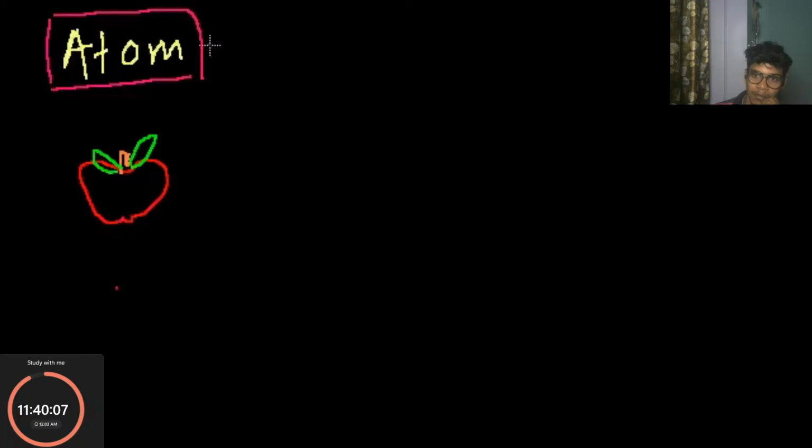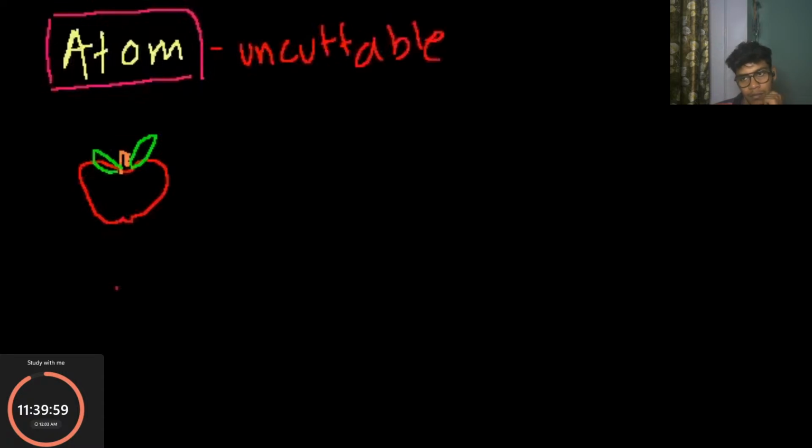The word atom is Greek for uncuttable or indivisible, a concept that lasted until we learned more about the nature of matter. Now we know that it is cuttable, and even though it is not a trivial thing, it is not the smallest form of matter. We now know that an atom is made up of other, more fundamental particles like protons, neutrons, and electrons. Let me write them. So we have the neutron, and I will draw in a second how they all fit together in the structure of an atom. We have a neutron, we do have a proton, and we have electrons.